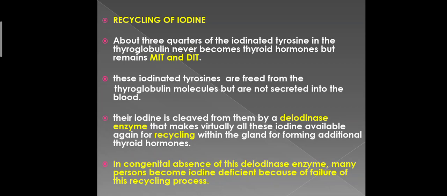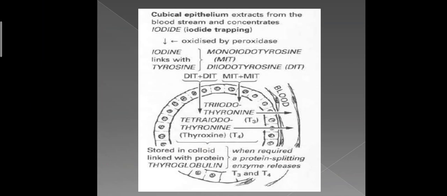This deiodinase enzyme is very important for the recycling of iodine. If there is congenital absence of this enzyme, the person may become iodine deficient and unable to synthesize thyroid hormones. This is another diagram showing all these steps.